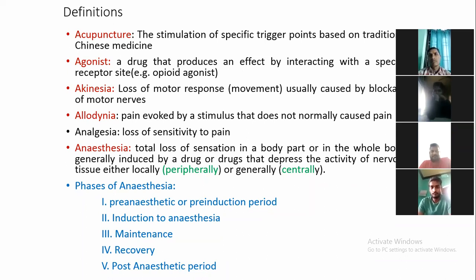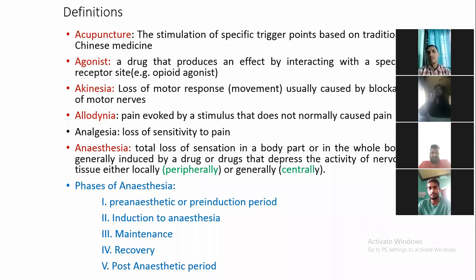Then another one is agonist. You know very well about agonist and antagonist, so I am not going to discuss this in detail. Then akinesia: this is loss of motor response, usually caused by blockade of motor nerves. Please remember these definitions. I will give you notes of all these so that you will keep them in mind for a longer time. Then anesthesia.